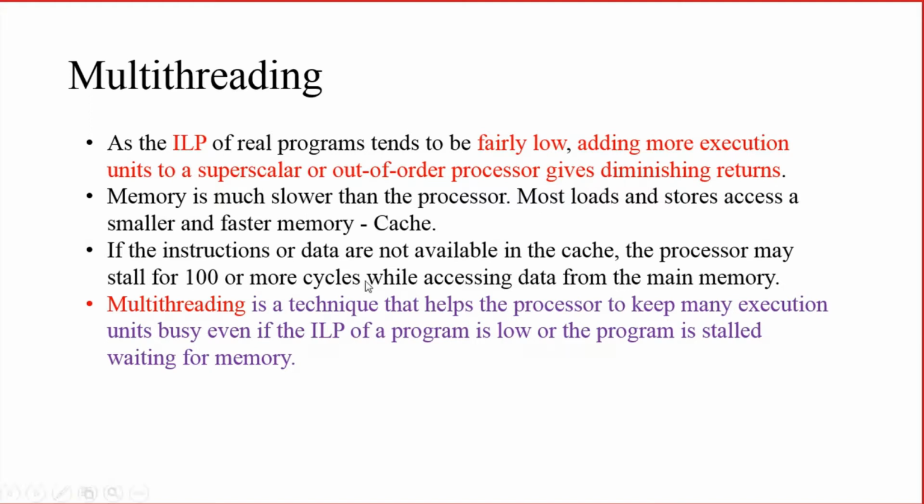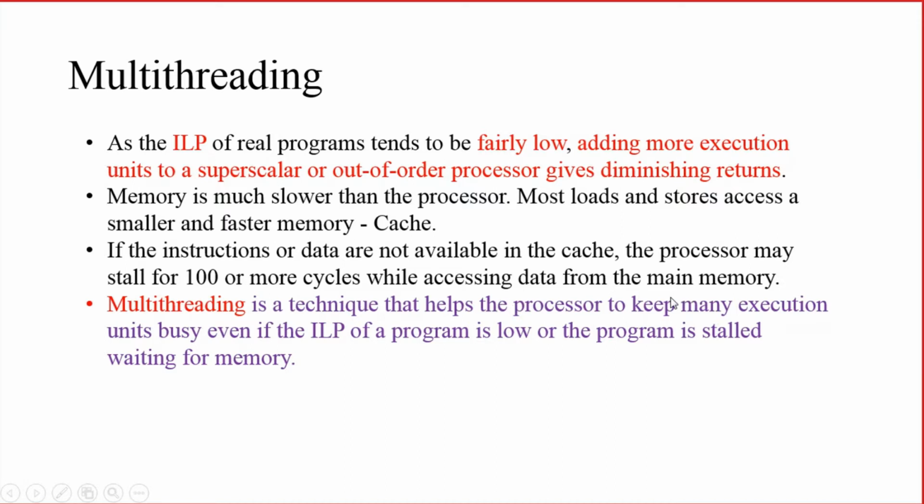So if the instruction or the data are not available in the cache, what does the processor do? The processor will normally access the data from the cache. We have already seen that. So if the data is not available there, what will the processor do? The processor should stall the pipeline for around 10 or 100 or more cycles for accessing the data from the main memory.